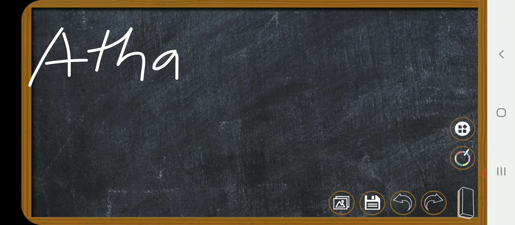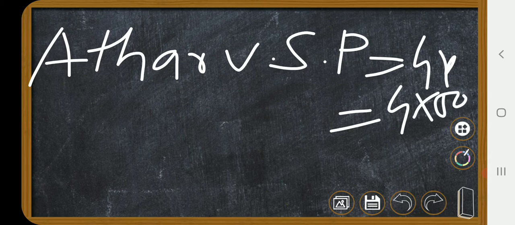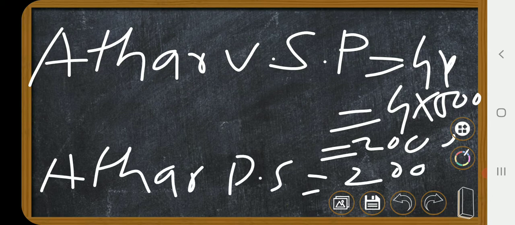Now calculate Atharva's share. Atharva's share of profit is 4x, and we have the value 500. 4 5s are 20, so Atharva's profit share is 2,000 rupees. Understood?